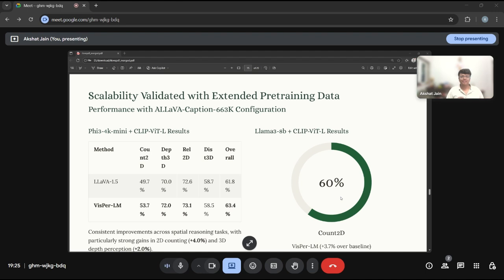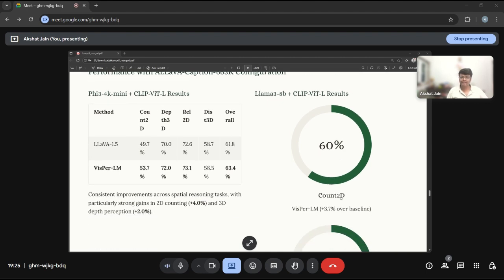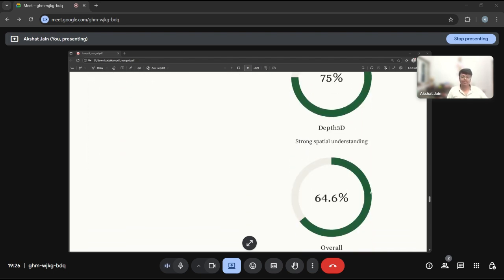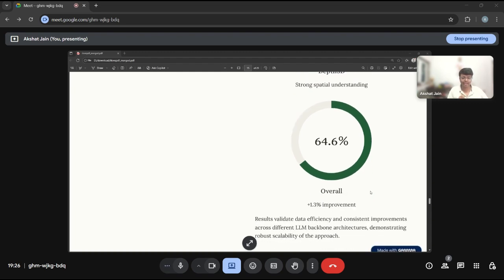Scalability validated with extended pre-training data. We wanted to validate that our approach scales with more training data. So we experimented with our LLaVA caption 663K dataset, and we used 534K mini CLIP ViT-L results. With these results, we got strong gains: plus 4% performance in counting, plus 2% in depth perception. As you can see, the gains are across all areas.